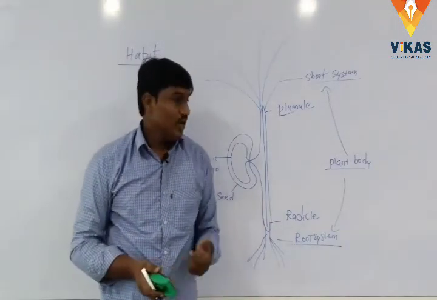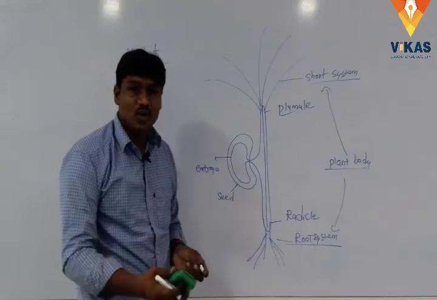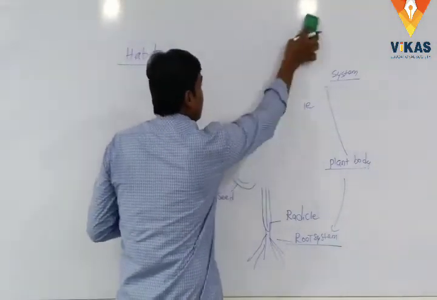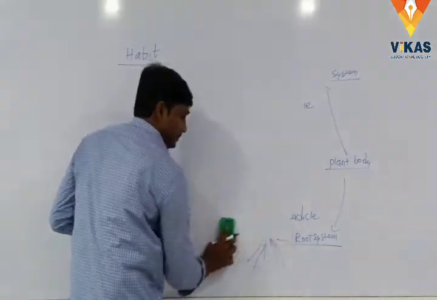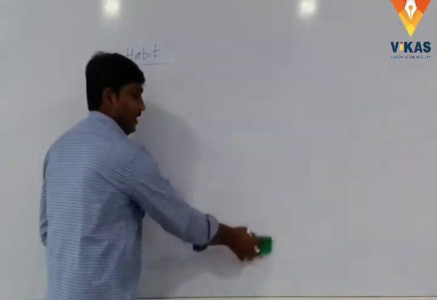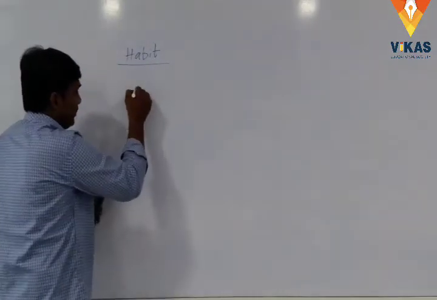First of all, we will know what the root system is and what a root is. Please note carefully. The plant body can be divided into two types: root system and shoot system.